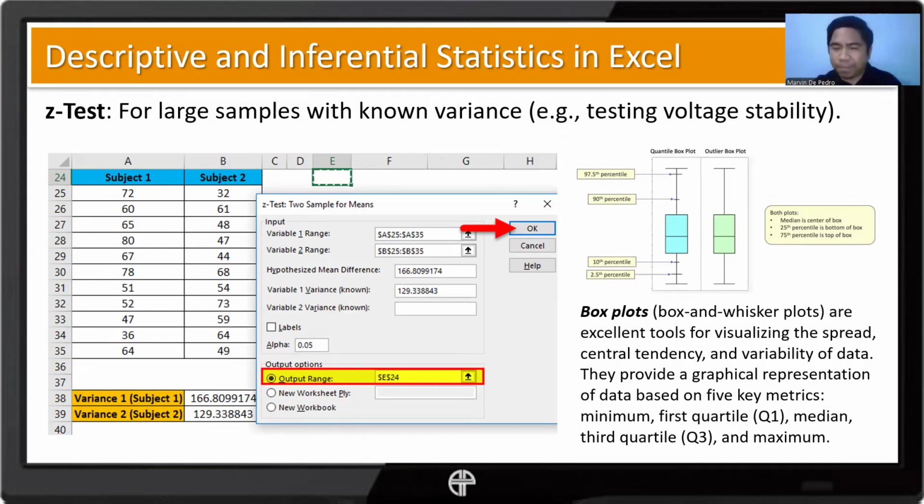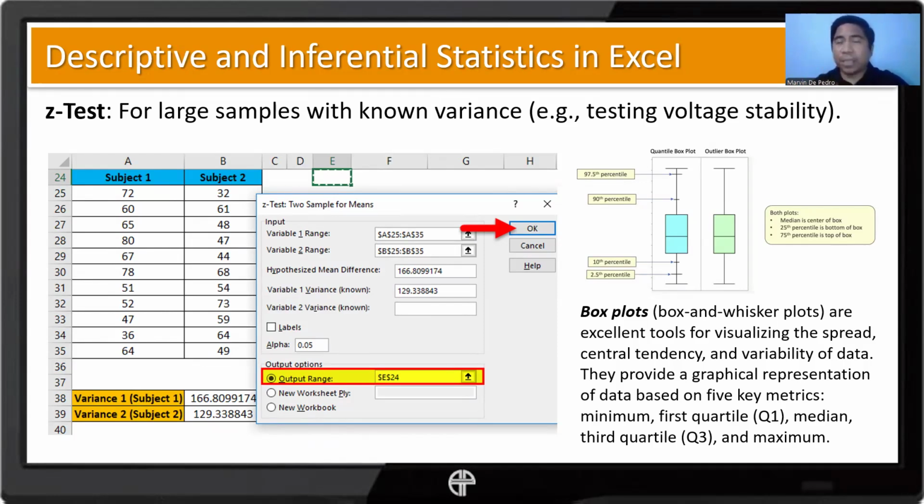Why do we have a box plot here? This is just a side note. Z-test alone could not be enough, especially if you're unsure whether your data set is okay or not.